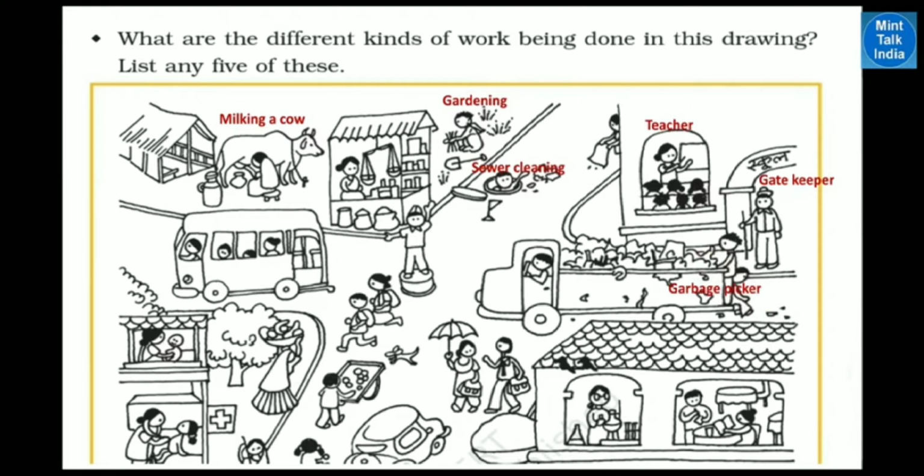Then on this side the traffic police is there. He is doing his work. Then a driver is there, the school van is there, the driver is driving the school van. Then a doctor is checking the patient. Then a food seller is there, she is selling fruit.